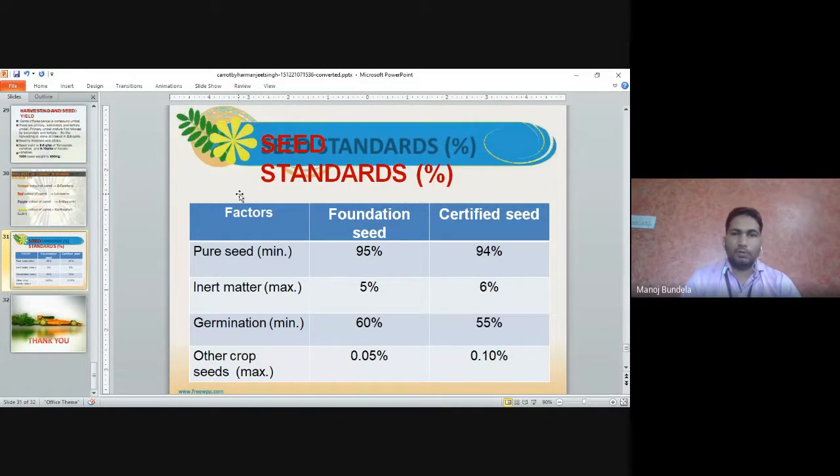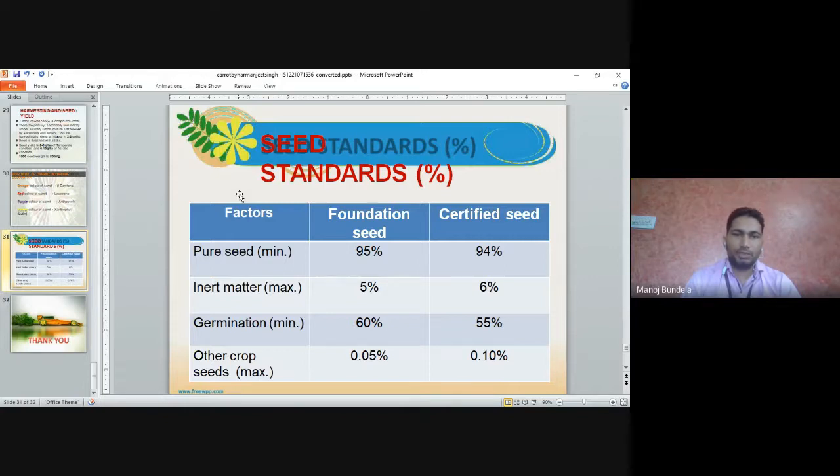Seed standards. When we go for packing, we have to give some seed standards. Pure seed percentage is 95% in foundation seed and 94% in certified seed. Maximum inert matter is 5% in foundation seed and 6% in certified seed.